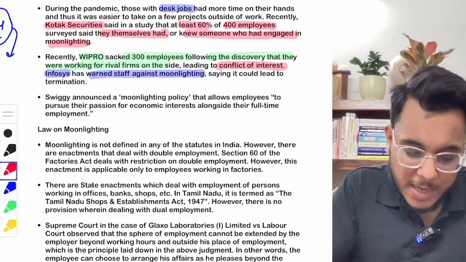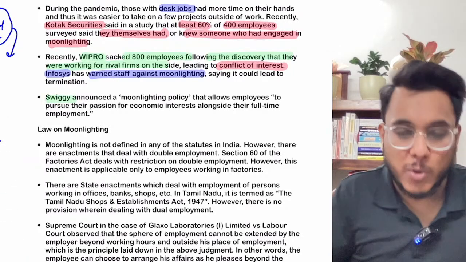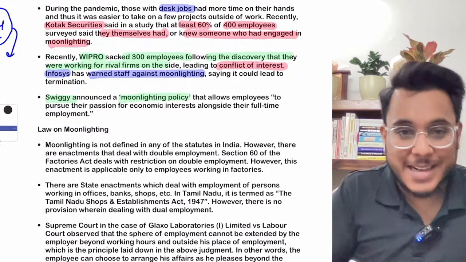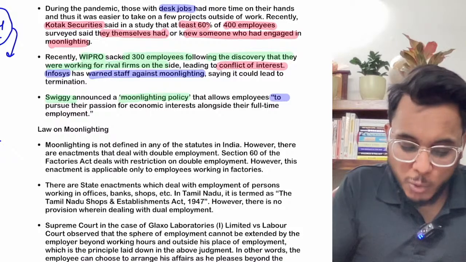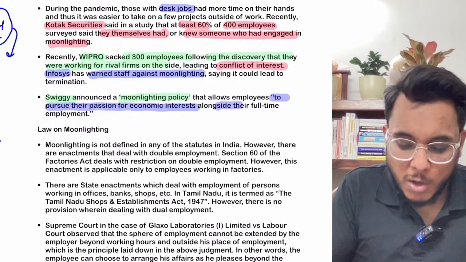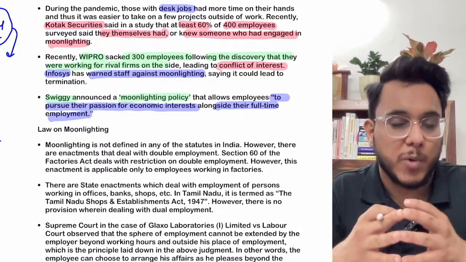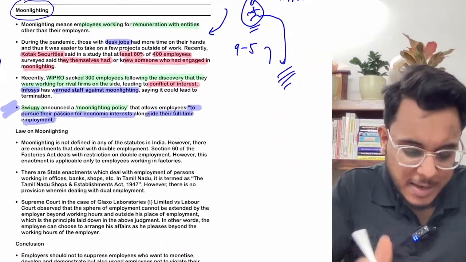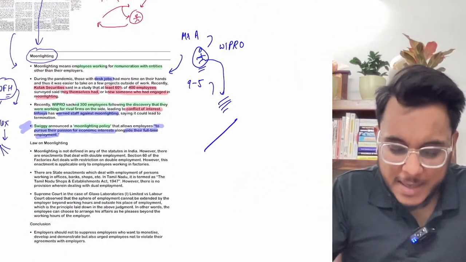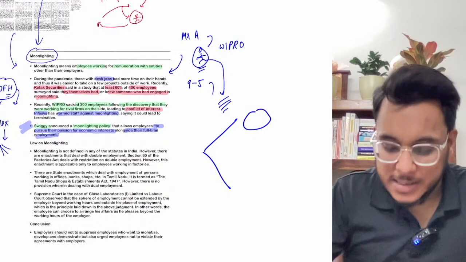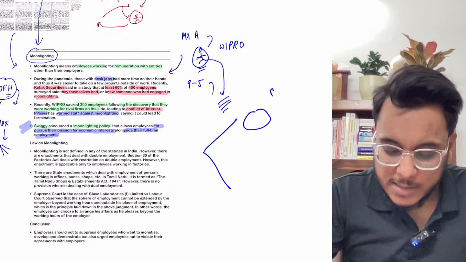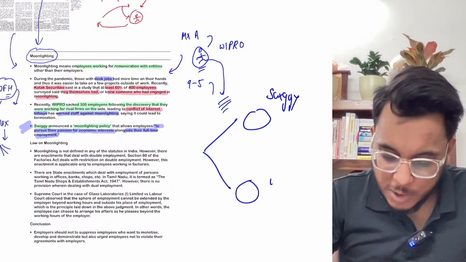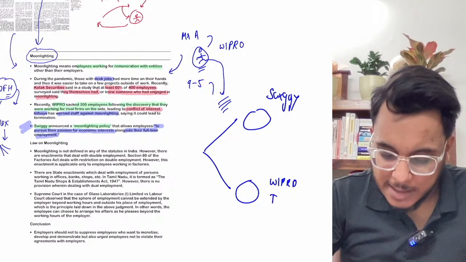And at the same time, Swiggy has, however, supported moonlighting, and they had come out with a moonlighting policy. In this policy, Swiggy had said that their workers are free to pursue their passion for economic interest along with their full-time employment. Okay, so the people who are working with Swiggy are allowed to do moonlighting. So we find that the corporates are divided in two parts. On one hand, there are corporates allowing moonlighting, for example, Swiggy, and on another hand, there are corporates who don't allow moonlighting. For example, you have the example of Wipro, and we have the example of Infosys.